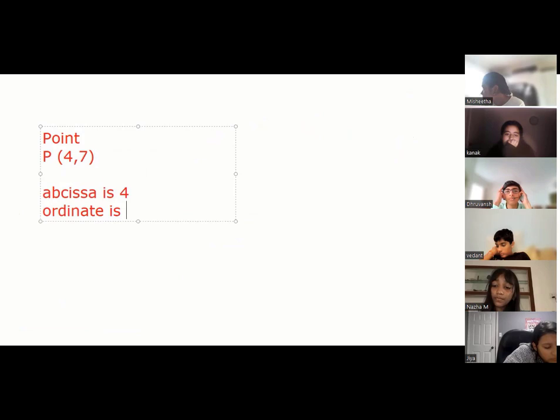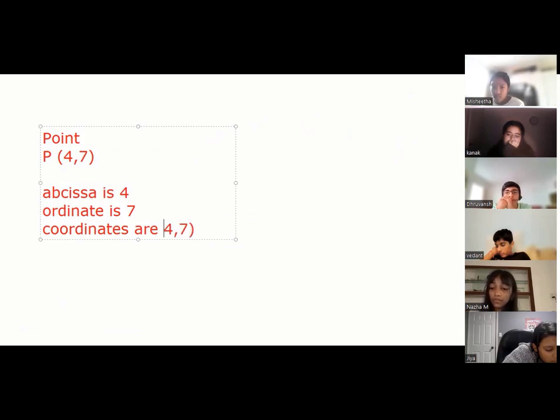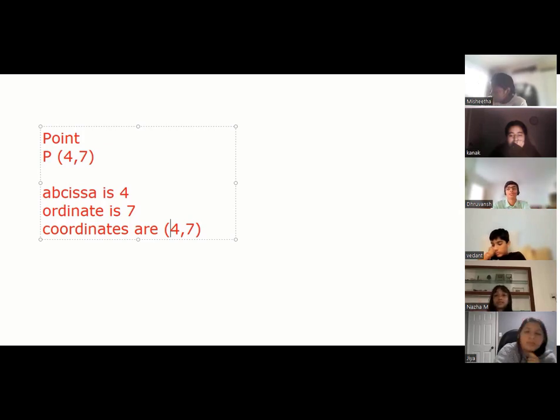Ordinate is 7. Coordinates are 4,7. That's it. When coordinates are 0,0, it is the origin. Good question. It's just the name. The x-axis value is called abscissa. The y-axis value is called ordinate.